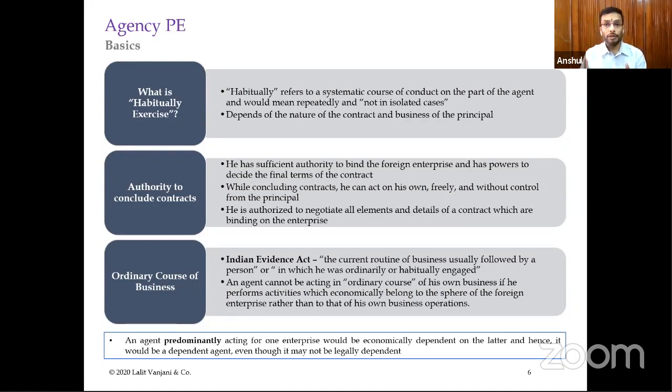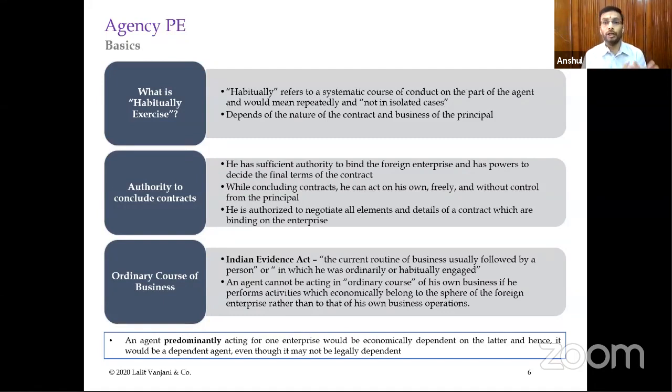Now, what does this mean? That we have to see all these conditions cumulatively satisfied to arrive at a position whether there is an agency PE or not. Now, the last point is, an agent predominantly acting for one enterprise would be economically dependent on the latter. What does this mean? Say, for example, if I am a subsidiary company of my parent company and I am acting almost wholly, 99% of my business is coming from my parent company only, and I am acting as an agent for this company only. Therefore, I am economically dependent on my parent company. I don't have any other source of income. I don't have any other stream of income through independent clients.